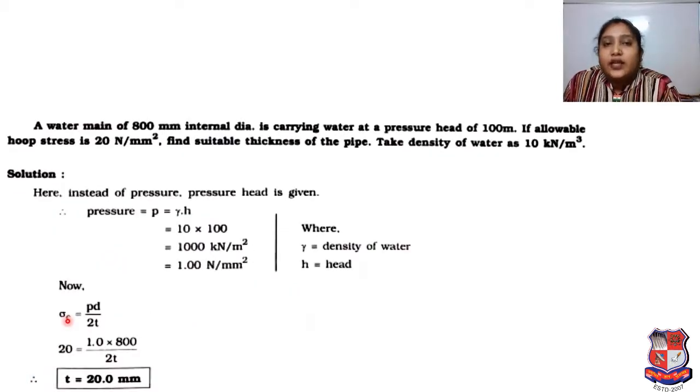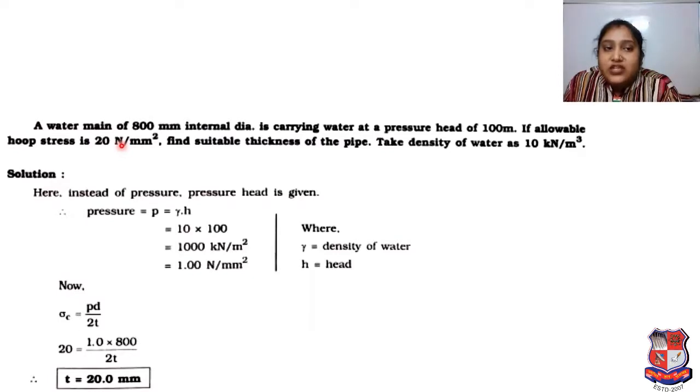Now we will go for another problem. A water main of 800 mm internal diameter is carrying water at a pressure head of 100 meter. If the allowable hoop stress is 20 Newton per mm square, find the suitable thickness of pipe. Take density of water as 10 kilonewton per meter cube. What we have to find is the suitable thickness of pipe. Here hoop stress means circumferential stress, which is given as 20.